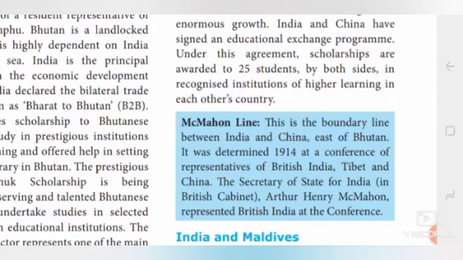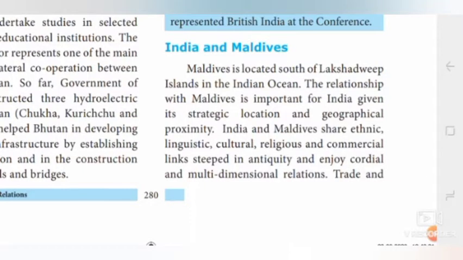The Secretary of State for India in the British Cabinet, Arthur Henry McMahon, attended the conference. So this line was called the McMahon line. So we have developed a well and deep relationship with China.